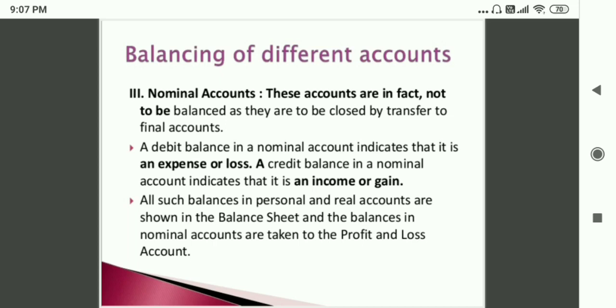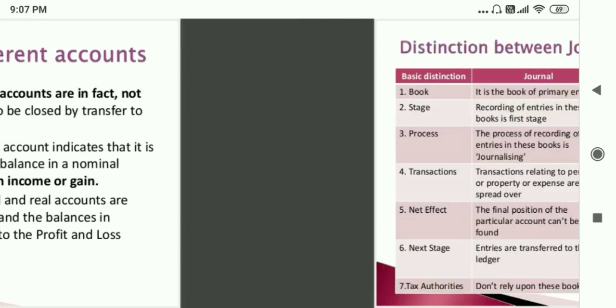Balancing of different accounts. Nominal accounts. These accounts are in fact not to be balanced as they are to be closed by transfer to final accounts. A debit balance in a nominal account indicates that it is an expense or loss. A credit balance in a nominal account indicates that it is an income or gain. All such balances in personal and real accounts are shown in the balance sheet, and the balances in nominal accounts are taken to the profit and loss account.